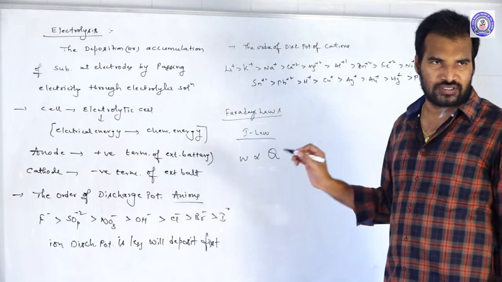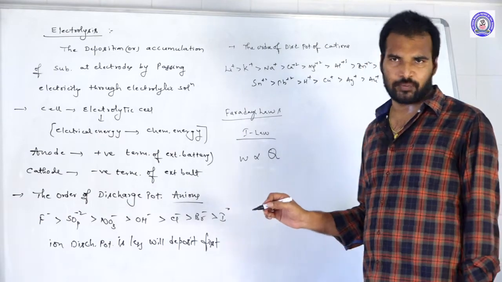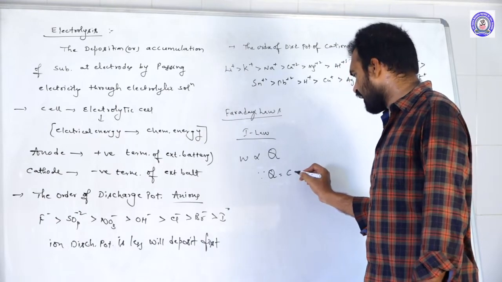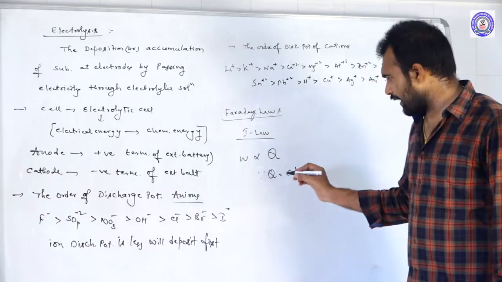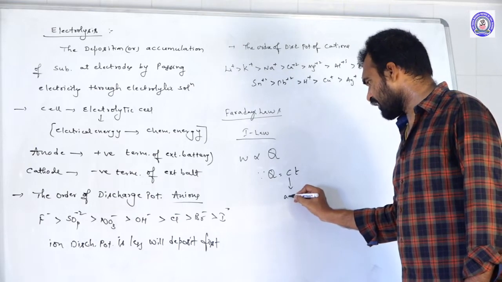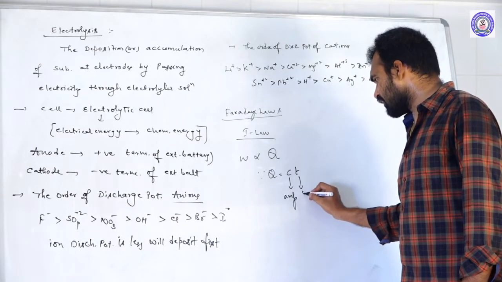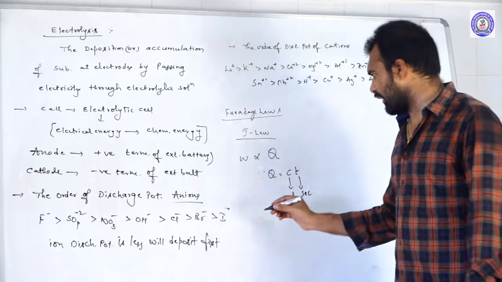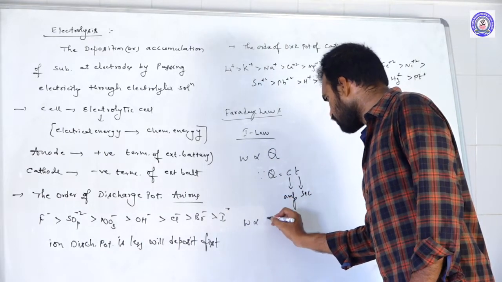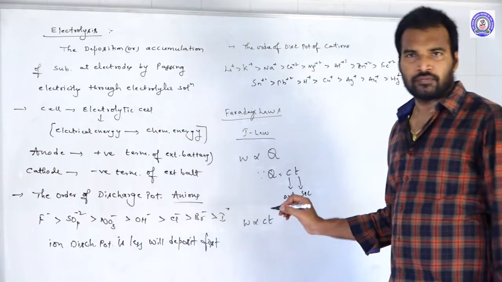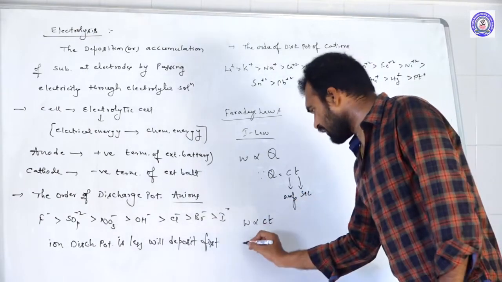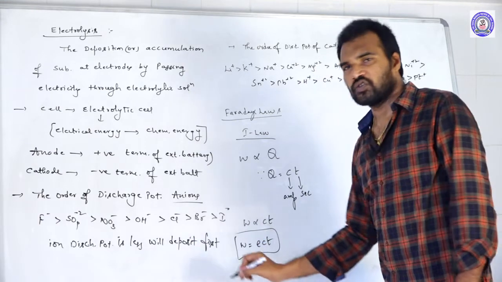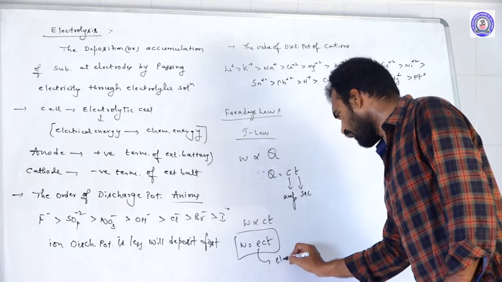Q. This is the quantity of electricity that we pass. Since we know that quantity of electricity is nothing but current into time. Where C is current, this is in amperes and time is in seconds. Okay, Q is equal to Ct. If you substitute there, then W is proportional to Ct. If you remove this proportionality, W is equal to ECt. So where E is equal to what?